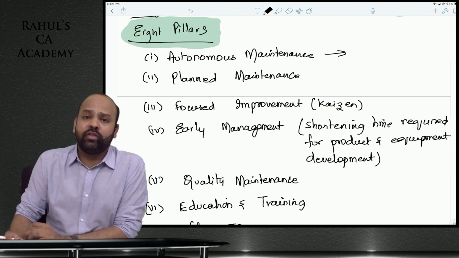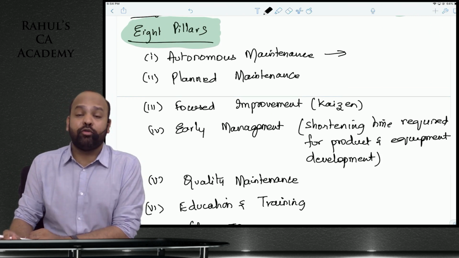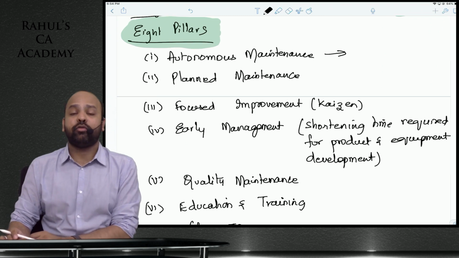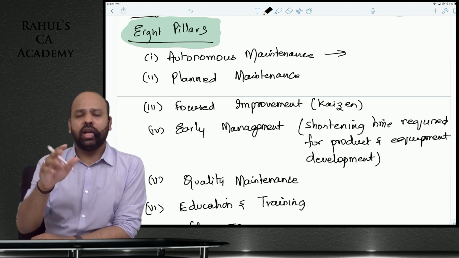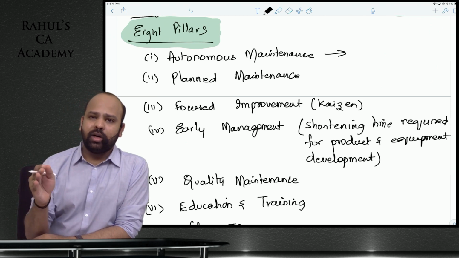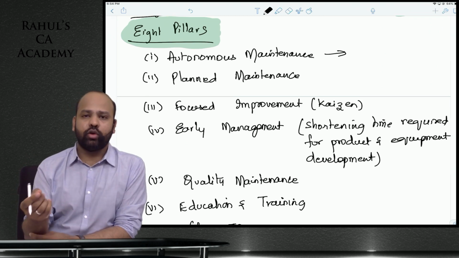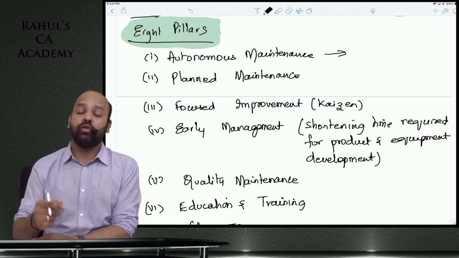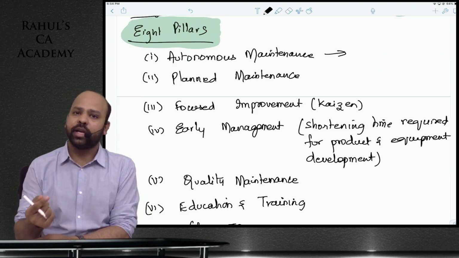Train your employees who are working on the machine so that they perform the basic maintenance work. They clean the equipment every day. If any bolts are loose, they tighten them, they keep oiling the machine, whatever grease or tools are required, they keep doing it so that the machine is working smoothly.